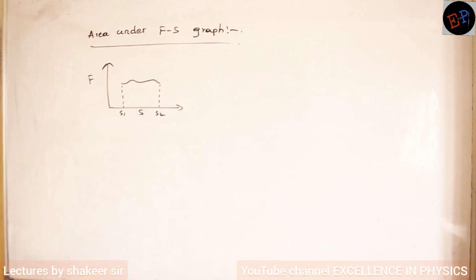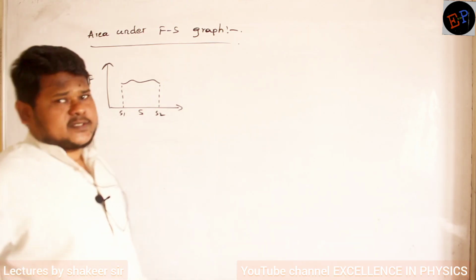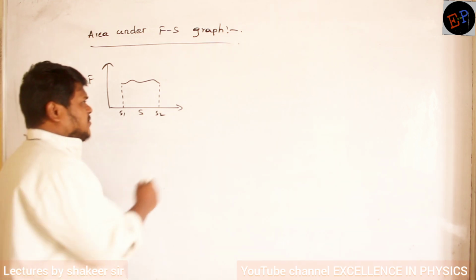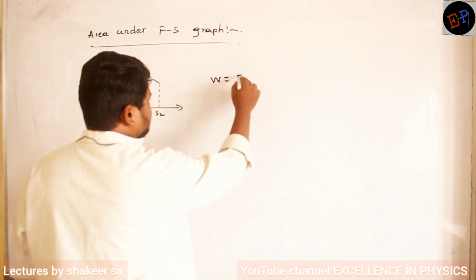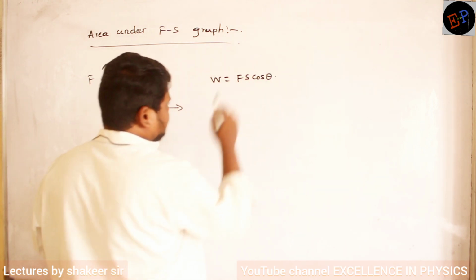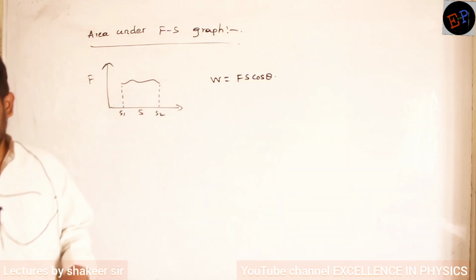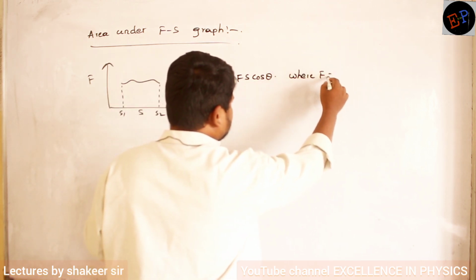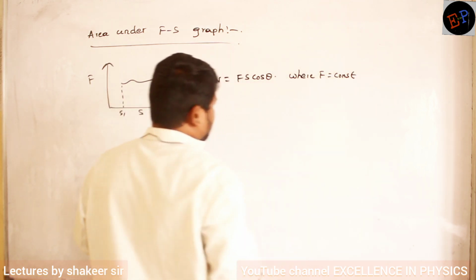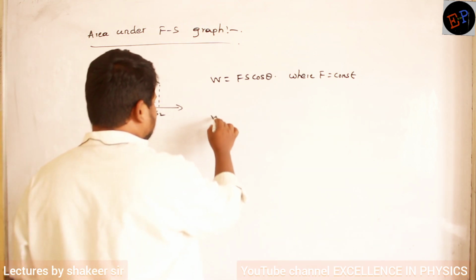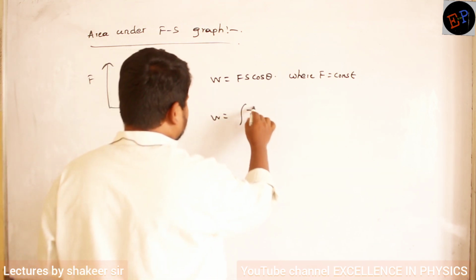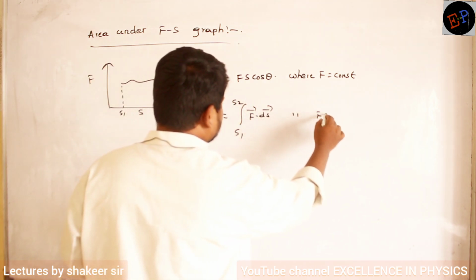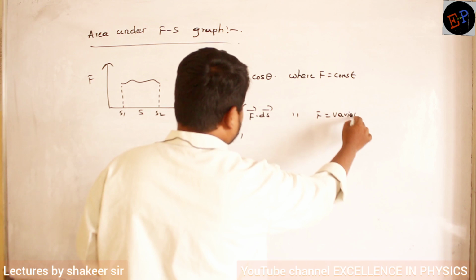My next concept which we are studying is area under the F-s graph. What is the equation for work done? W is equal to F s cos theta. This is the equation for work done when force is a constant. What is the other equation when force is a variable? W is equal to the integral of F dot ds, with limits from s1 to s2, when force is a variable. Already we have studied this.